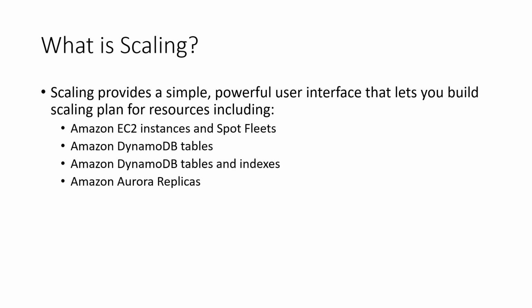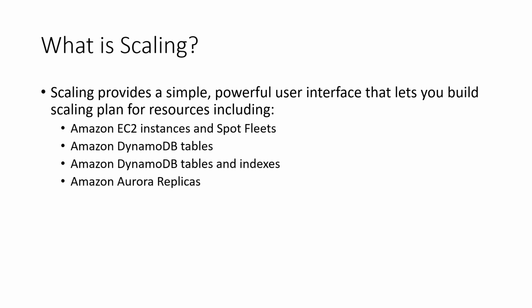What is scaling? Scaling provides a simple, powerful user interface that lets you build scaling plans for resources. What kind of resources are we allocating? The resources could be EC2 instances and spot fleets. We have seen spot instances, right?